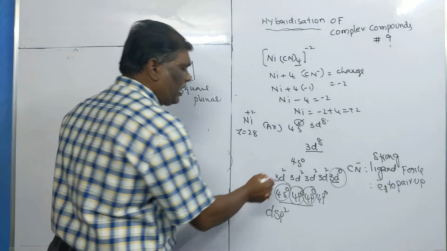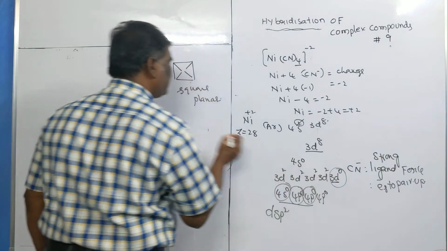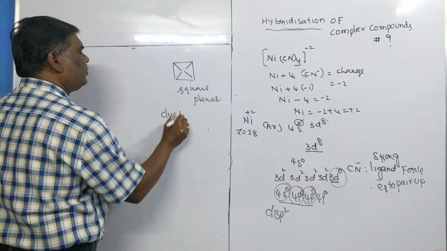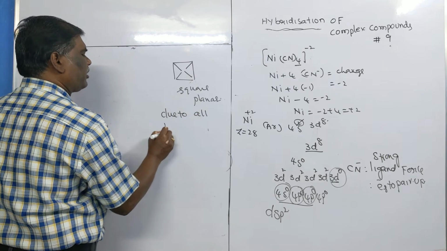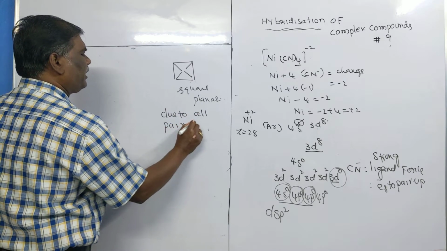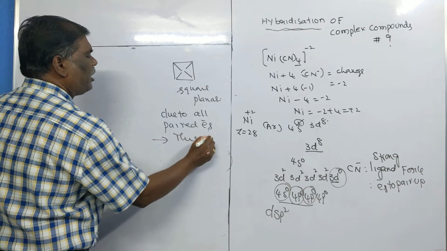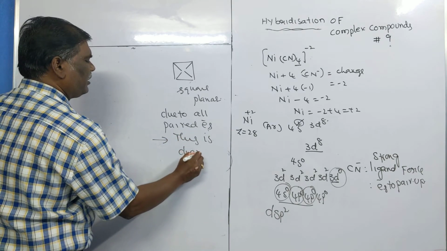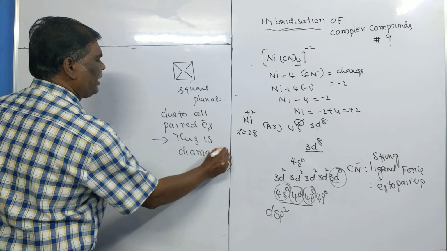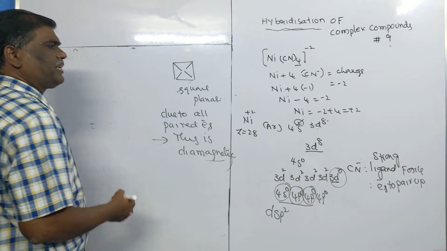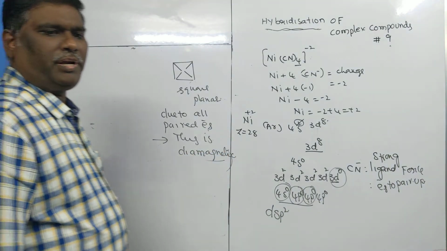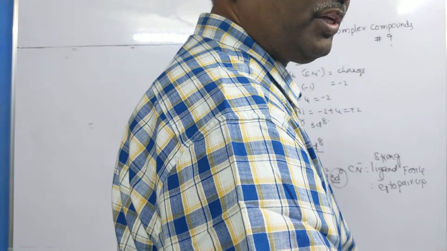This one contains all paired electrons. So due to all paired electrons, this is diamagnetic in nature. Clear? It is a diamagnetic substance.